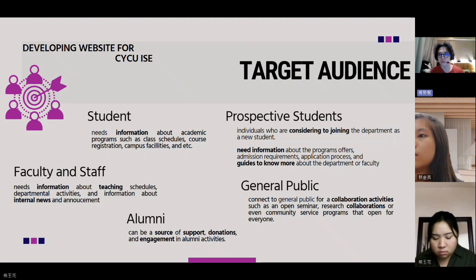We aim to ensure that the website is accessible across various devices and provides a secure login portal for personal access for stakeholders.